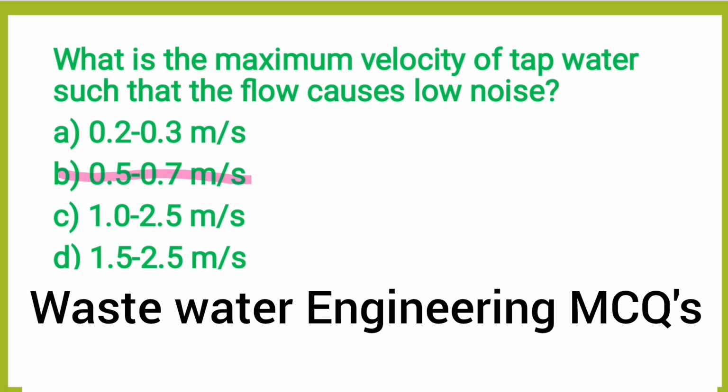Basically, we can take 0.5 to 0.7 meter per second for the maximum velocity of tap water to produce low noise, and 1 to 2.5 meter per second of water flow leads to high level noise. Okay, so in case they are asking about the high level noise, we can choose option C as the correct answer.